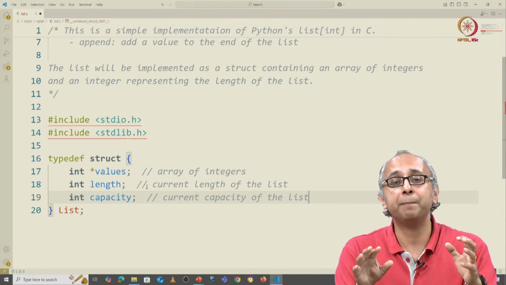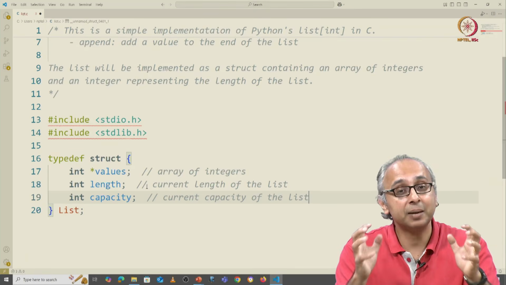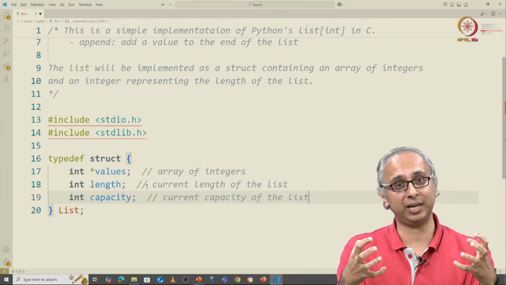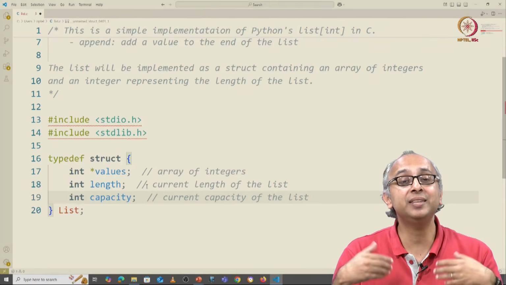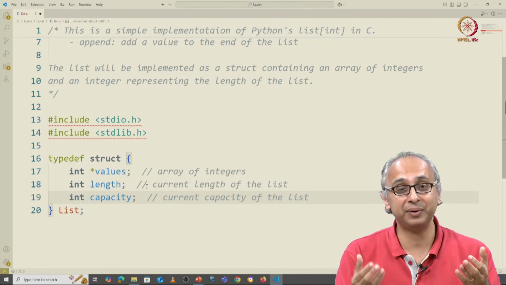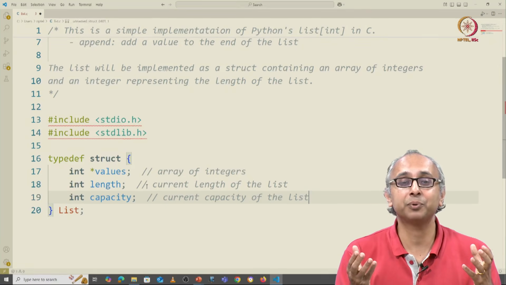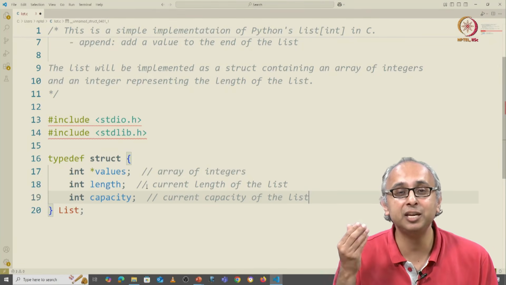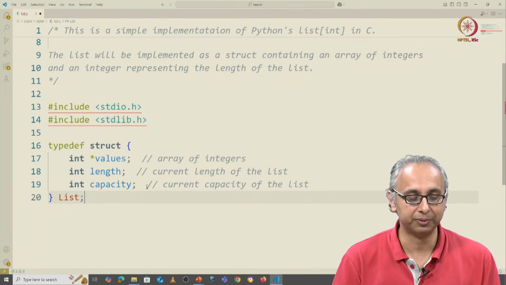Now as I do appends, I'm going to eat into this capacity. At some point I'm going to reach that capacity, and then I will have to resize my array to make it larger. As a Python programmer, I never had to think about this, but as a C programmer, I will be forced to think about this.